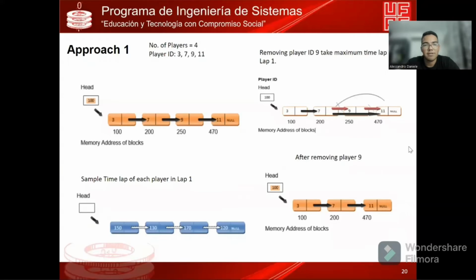In the first case, in approach 1, the number of players is 4, with player IDs 3, 7, 9, 11, and each has a memory address. In the fifth round, the longer time is 170, so we're going to remove this player. The player is 9. The previous player, in this case 7, will be connected with 11, the other player. And 9 is removed. After removing player 9, the players are 3, 7, and 11.